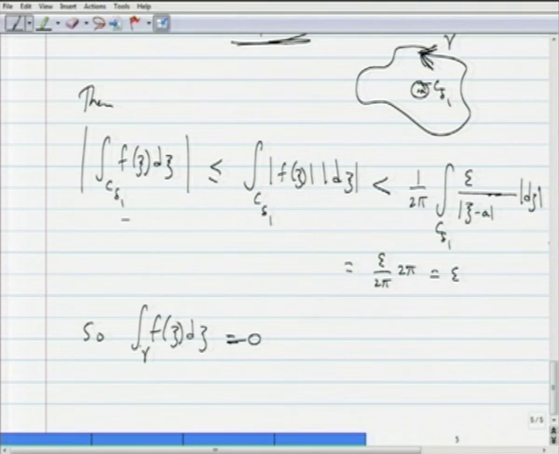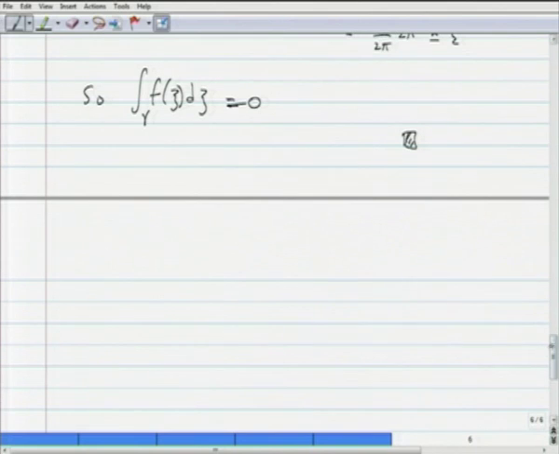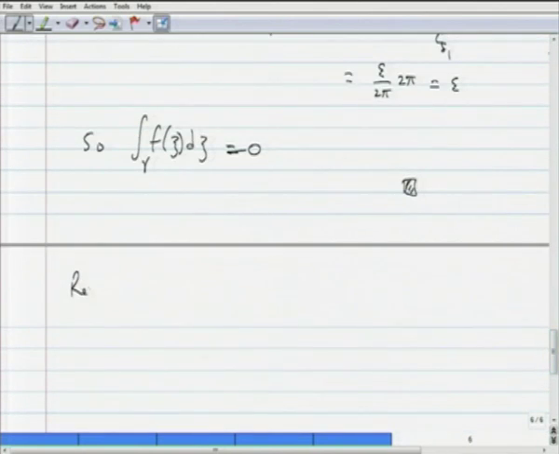There are only two cases: a is inside gamma, or a is not inside gamma. So, in either case I have shown that the integral is 0. Okay. So, that proves this lemma, and we need one more lemma before we can prove the theorem, but first, here is a remark on this lemma we just proved.